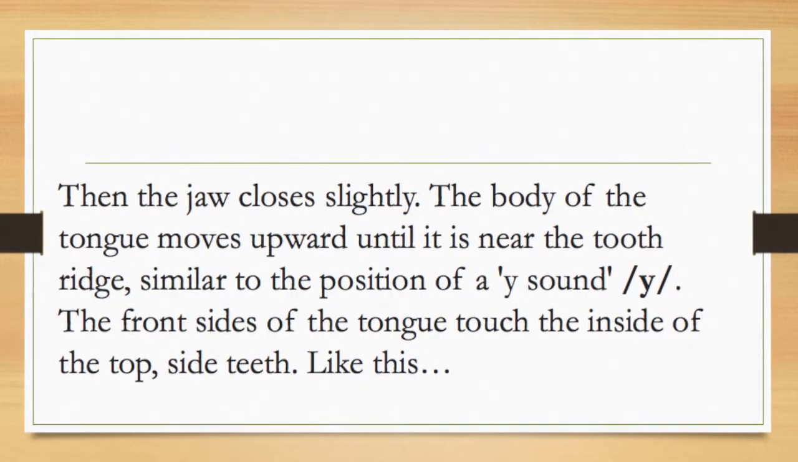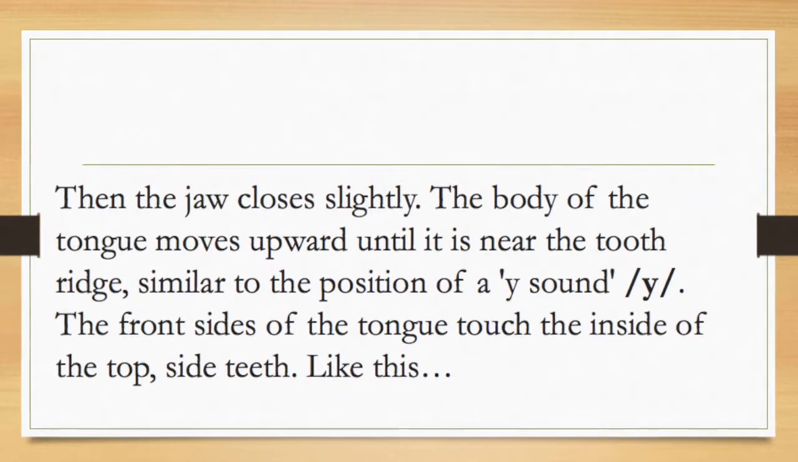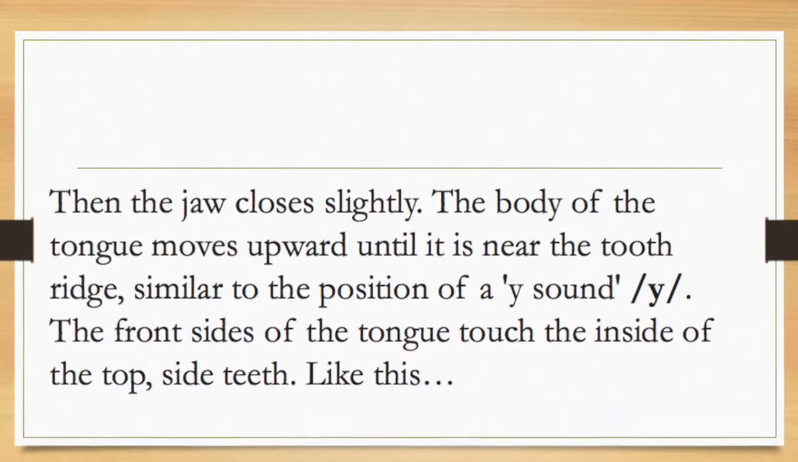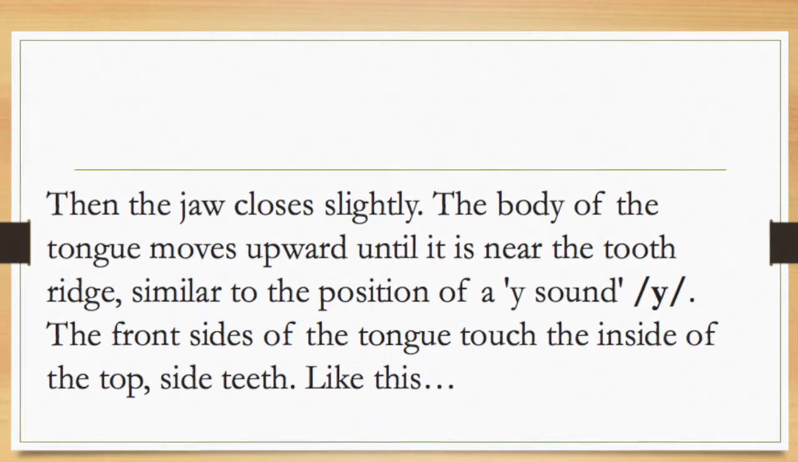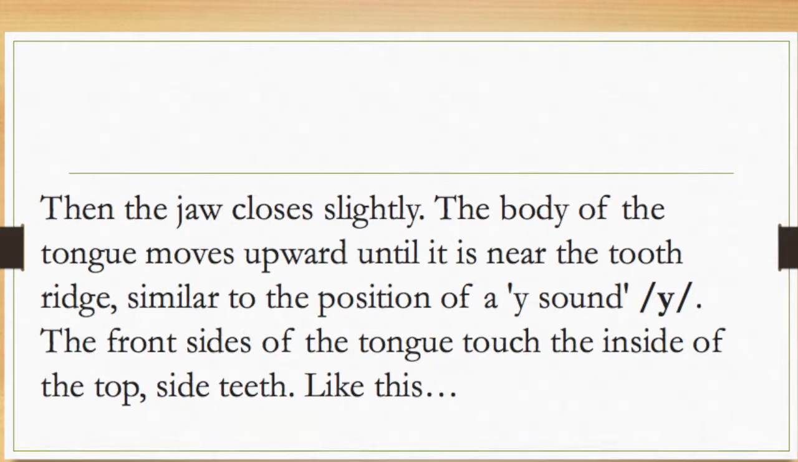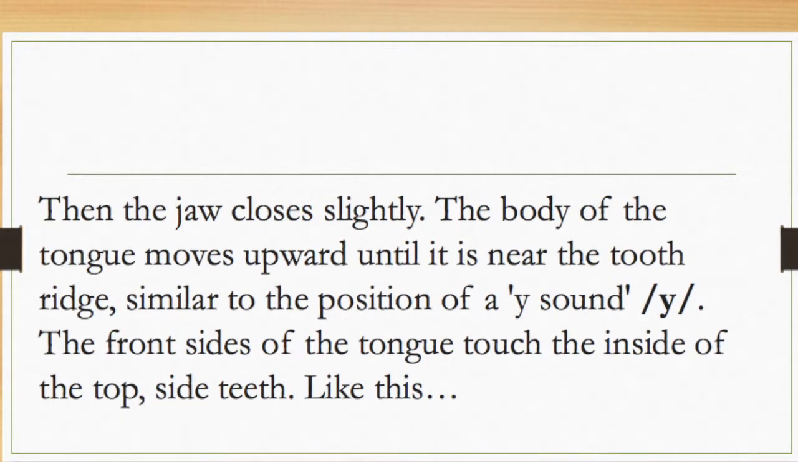The body of the tongue moves upward until it is near the tooth ridge, similar to the position of an "ee" sound. The front sides of the tongue touch the inside of the top side teeth, like this. Oi.